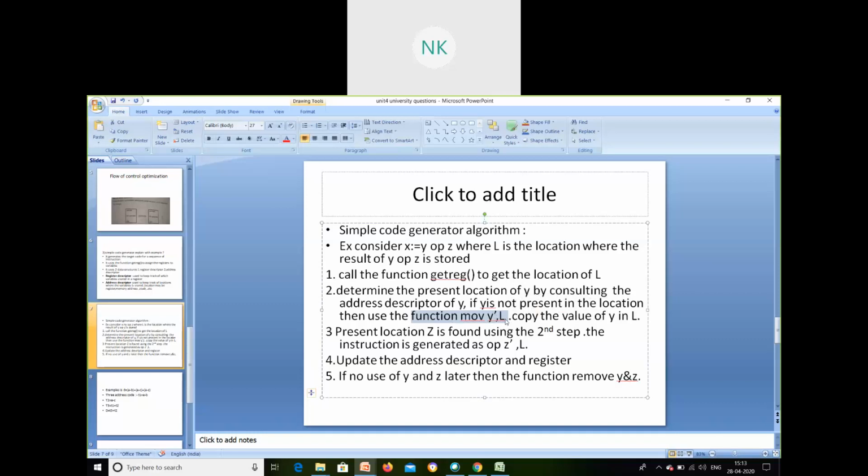Now copy the value of y in L. Yes, it will be copied in L location. Now I will be finding out my Z. It is having an operator. First I'm taking only x. The next variable I'm checking with the operator. With the operator I'm going to move it. What operation is it going to give? It is going to do the plus operator.